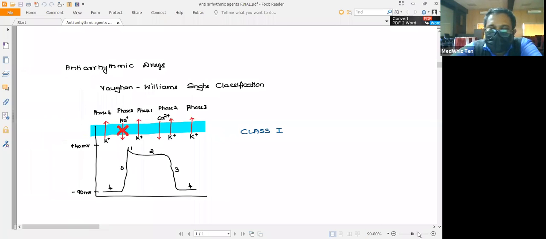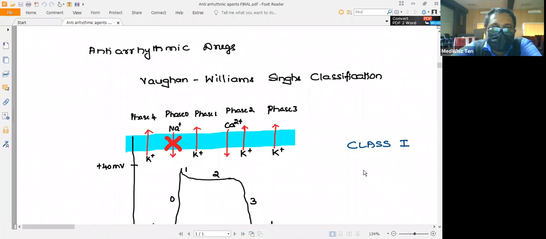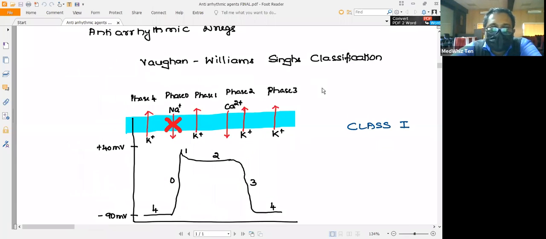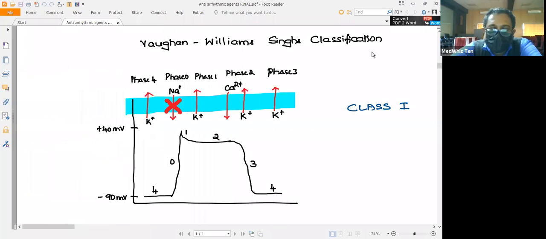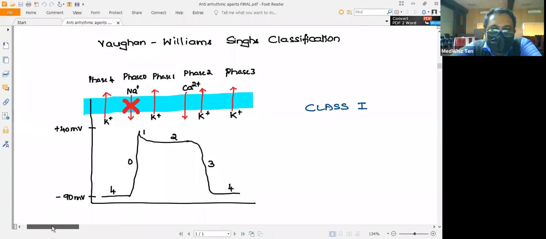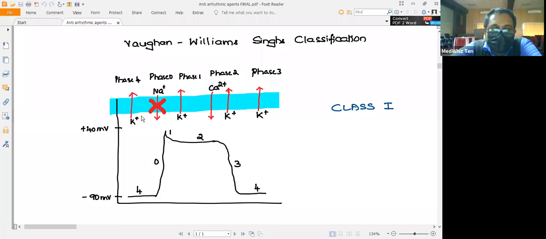So coming to the antiarrhythmic drugs, having all this background information will help you in understanding the mechanism of the antiarrhythmic drugs. Antiarrhythmic drugs are classified by the Vaughan Williams Singh classification. There are mainly 4 classes of drugs. So let us see these classes of drugs individually. Here you can see the class 1 drugs. Class 1 drugs are the ones which block the sodium channel. They will block the fast type of sodium channels.